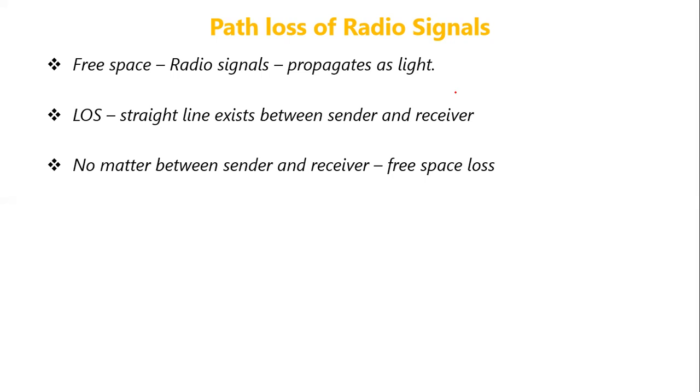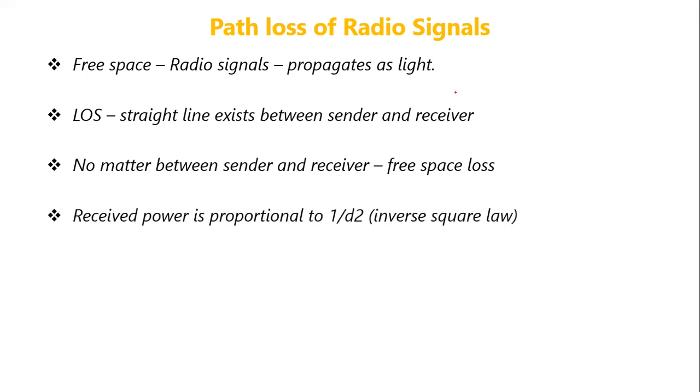Even if there are no such disturbances, even if there is no matter between the sender and the receiver, that is, assume the signal is getting transmitted through free space, then also there will be some loss in the signal, and that loss is called free space loss.